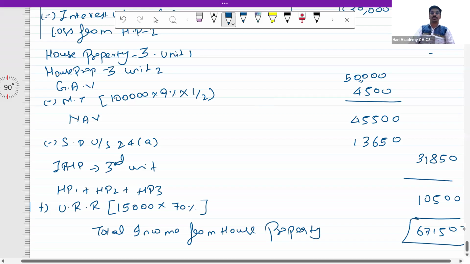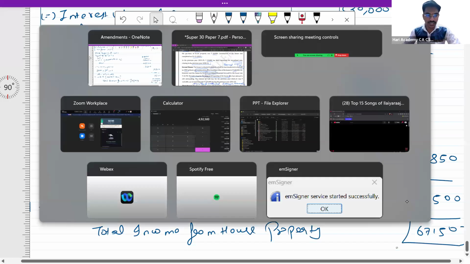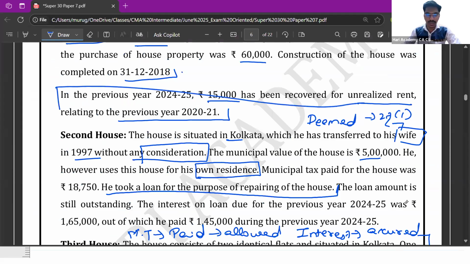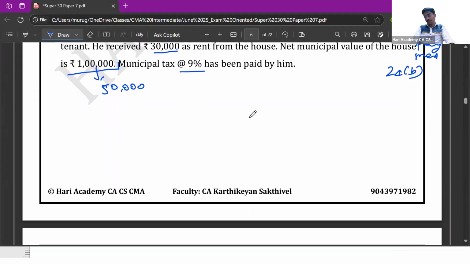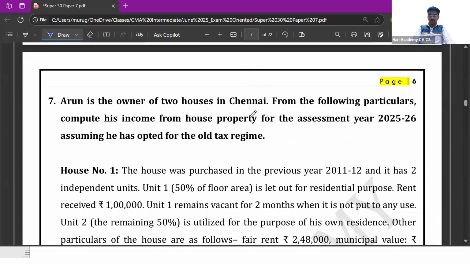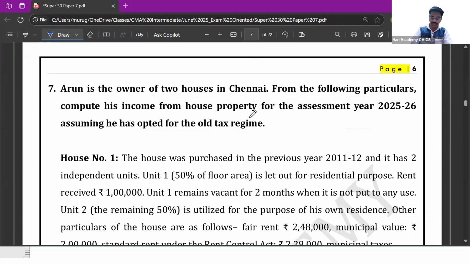With this, the question ends. So without forgetting, remember to include this part of unrealized rent. If you have some doubts in this, what I would suggest is, while you're doing the first house itself, complete this part also, so that it is not omitted. Okay. Now let us go to question number 7. Question number 7 is another question in relation to house property itself. In this case, Arun is the owner of 2 houses in Chennai. From the following particulars, compute his income from house property for assessment year 25-26, assuming he has opted for the old tax regime.